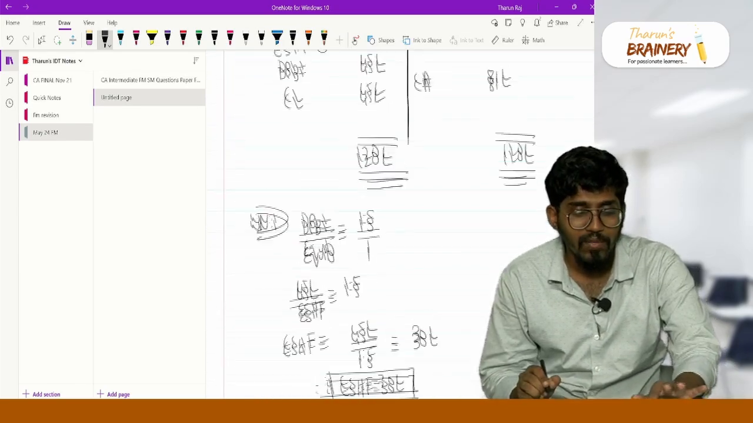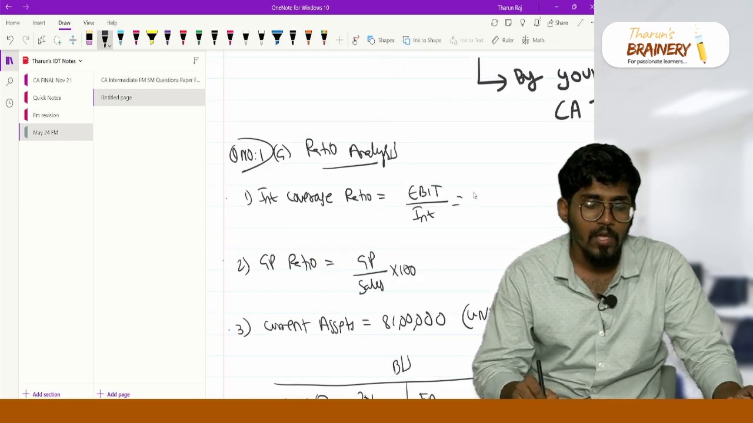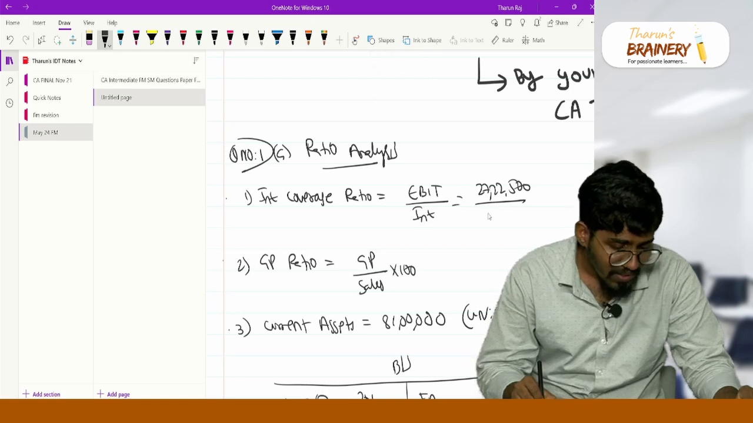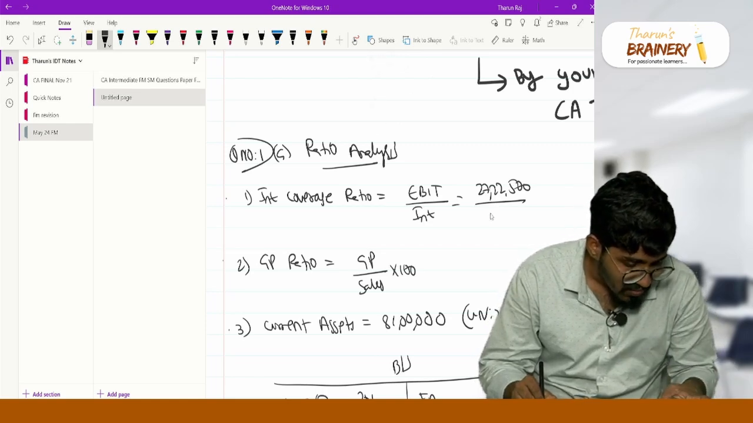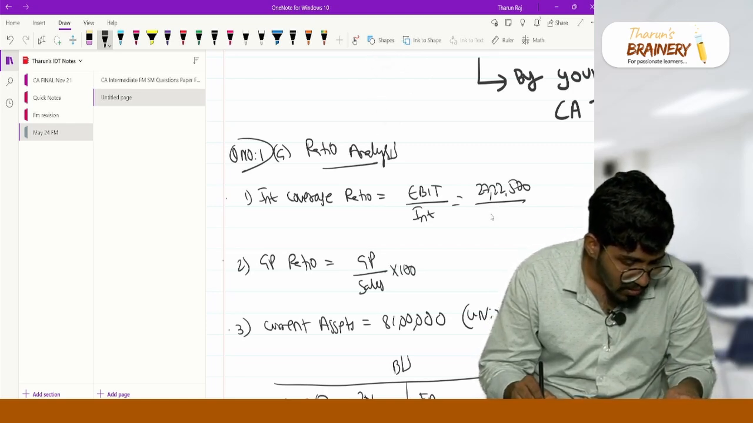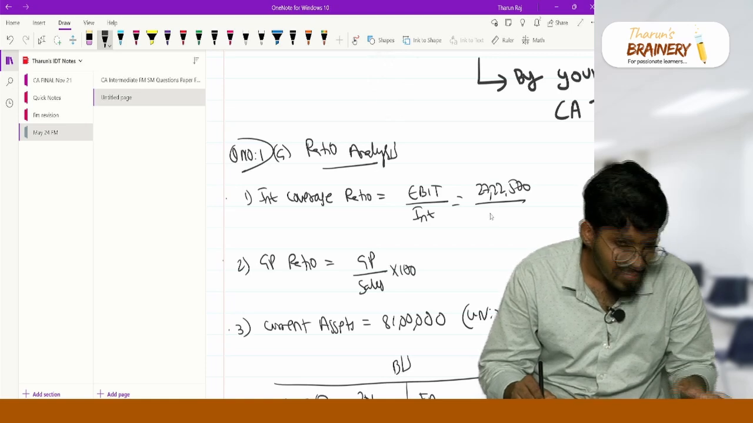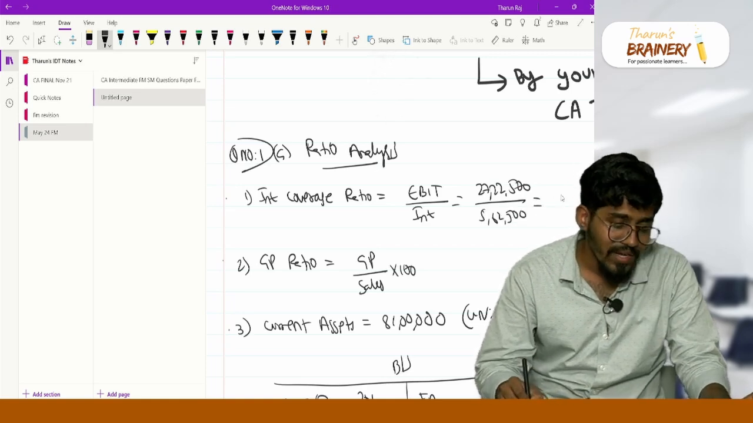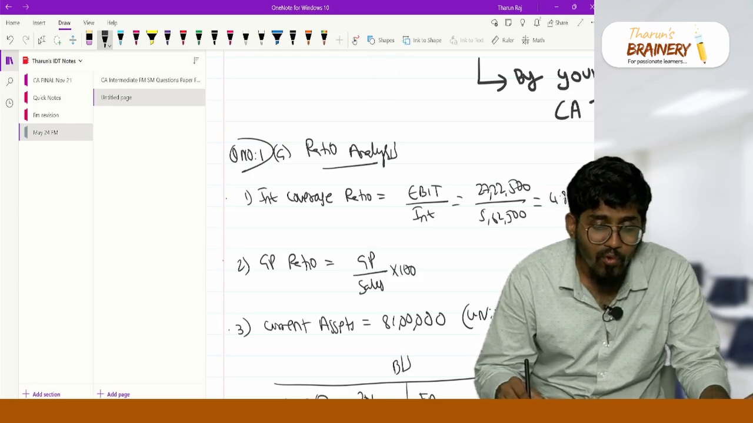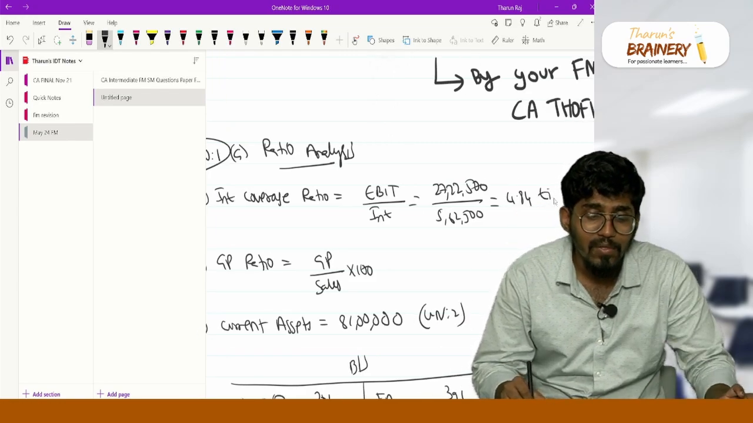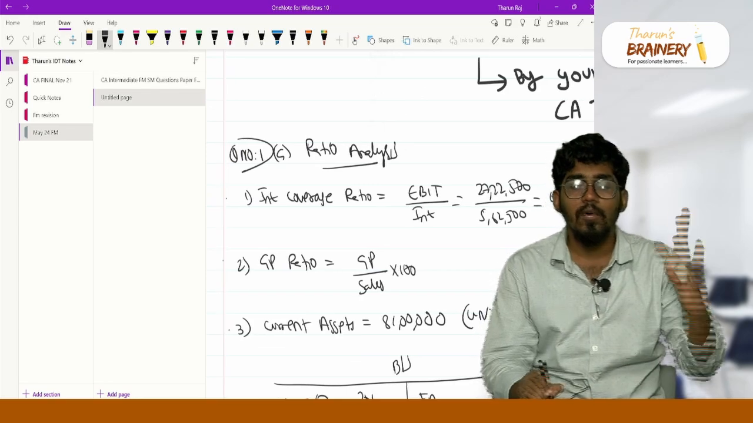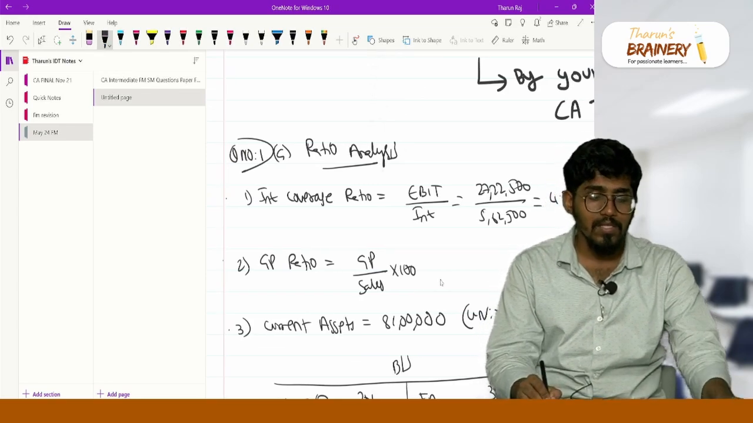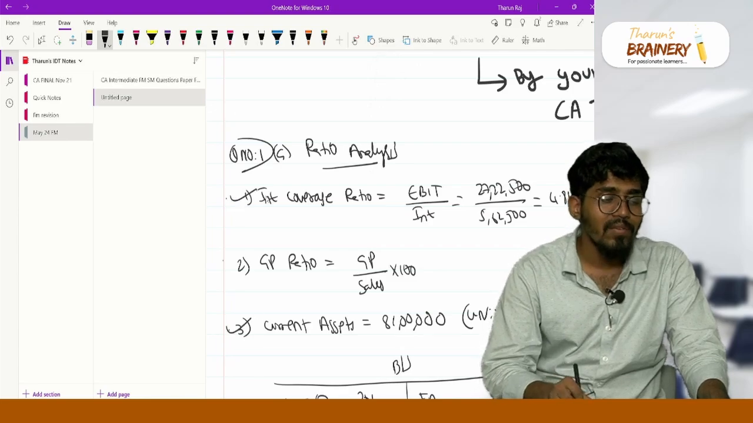You know the operating profit and you know the interest amount. Operating profit is 27 lakh 22,500 and the interest amount is 5 lakh 62,500. So you will get 4.84 times as your interest coverage ratio. Okay, sir. Out of 3, 2 requirements are over, so you will get 3 marks. Current asset is over and interest coverage ratio is over.